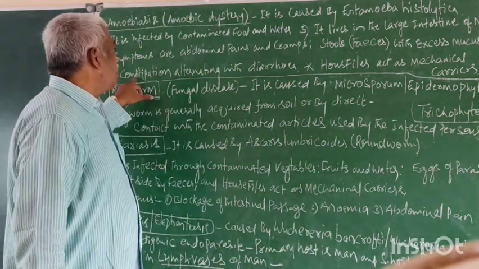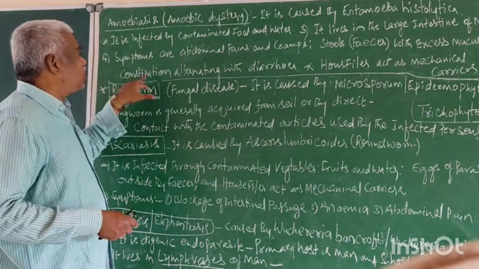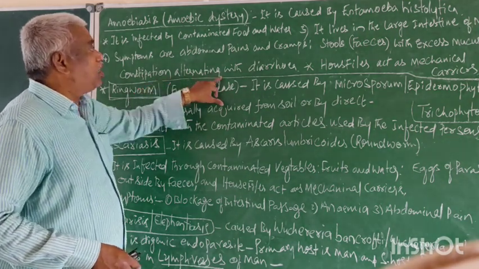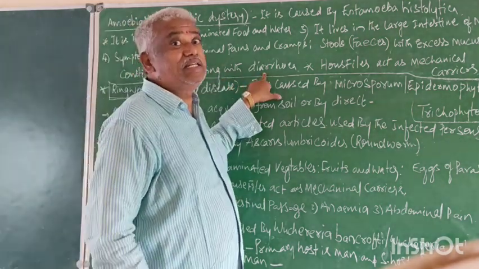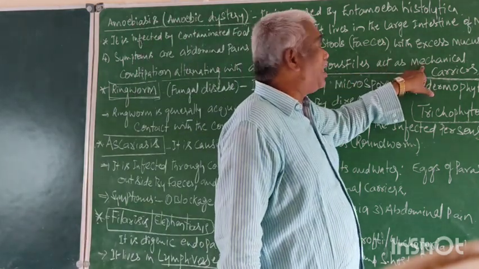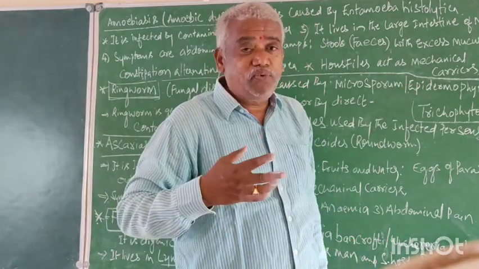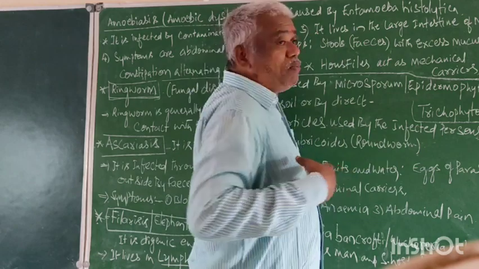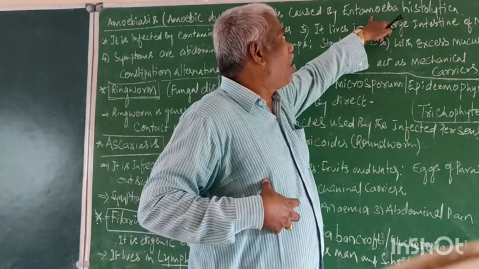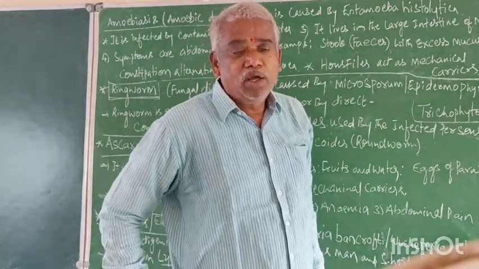Now constipation, just to pronounce it, constipation, that is a latent problem. Right, alternating with diarrhea, dysentery. Right, now come to the houseflies acting as a mechanical carrier. Suppose I am suffering with amoebic dysentery, that means in my body, who is there? Entamoeba histolytica. Where is it there? Large intestine.